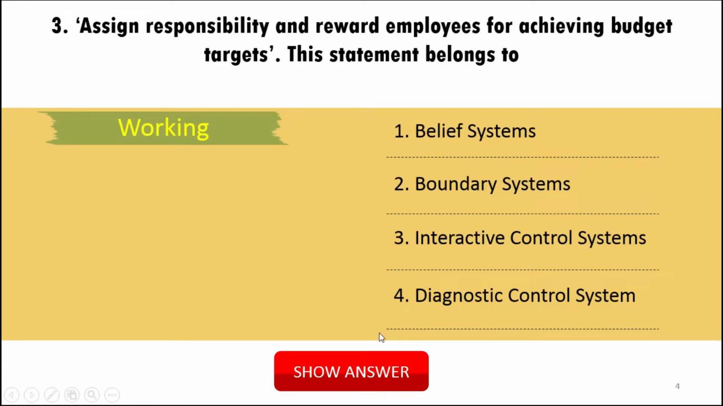The third question, a statement is given: assign responsibility and reward employees for achieving budget targets. This statement belongs to which of the four levers of control? Belief system? No. Boundary system? No. Interactive control system? No. It belongs to the diagnostic control system. This statement is correct for the fourth option.